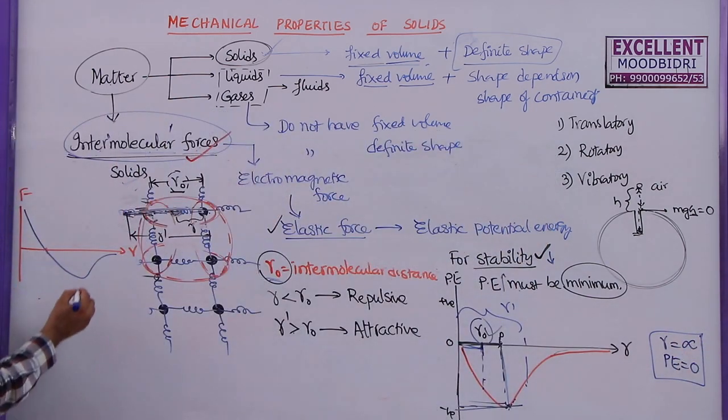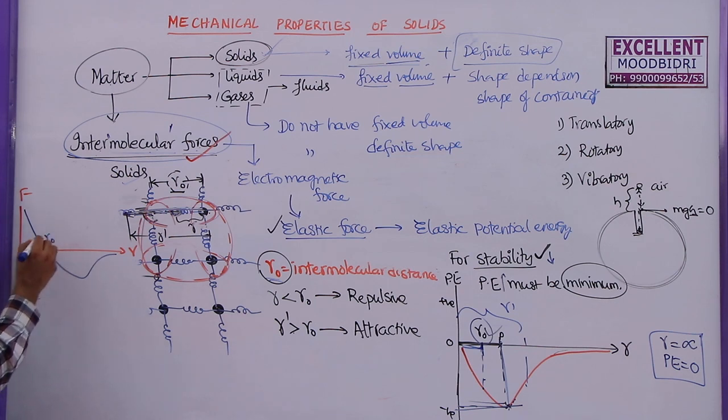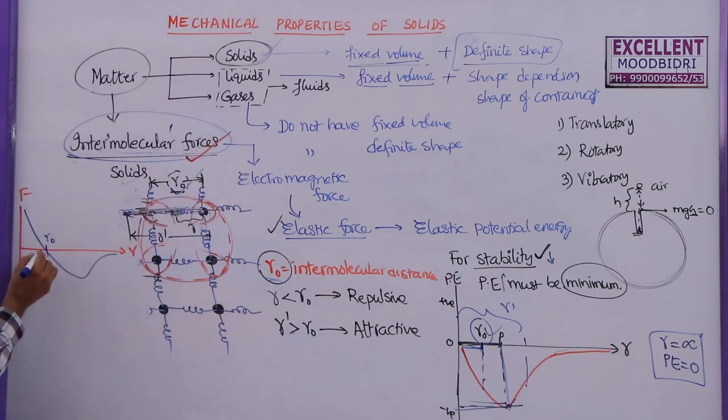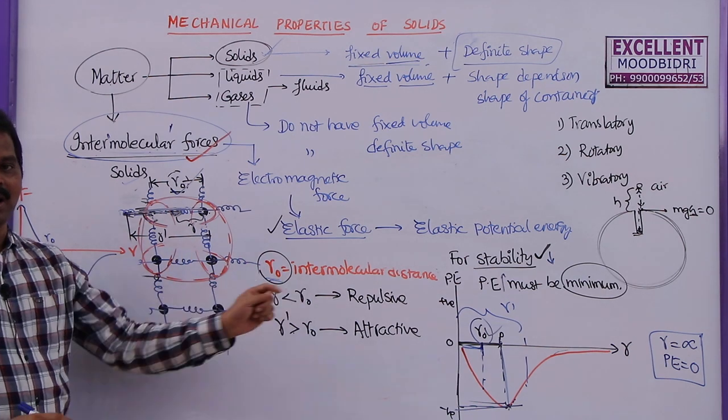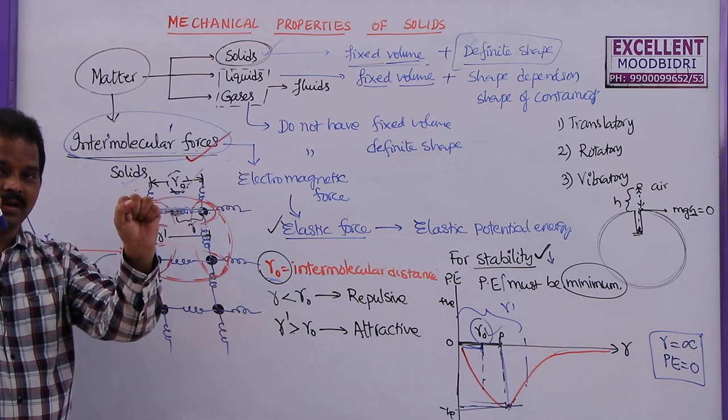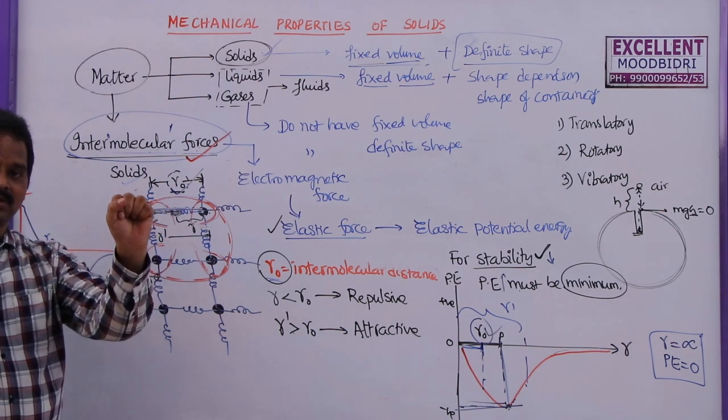Now, similarly here also this force will become 0 to maximum in this one. So, this is R naught. You see, when the distance between these two molecules is exactly R naught, what is the force? This is the force. So, force is 0. That means when R is equal to R naught, there is no intermolecular force. So, they will be at rest. So, they will be in their exact positions.